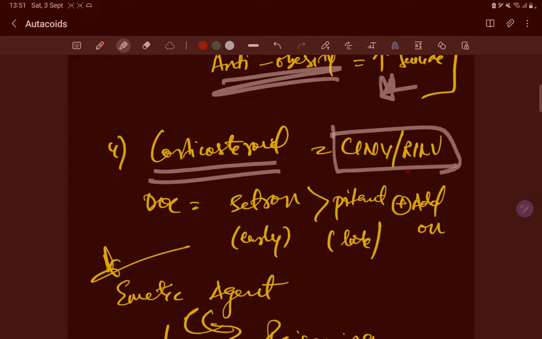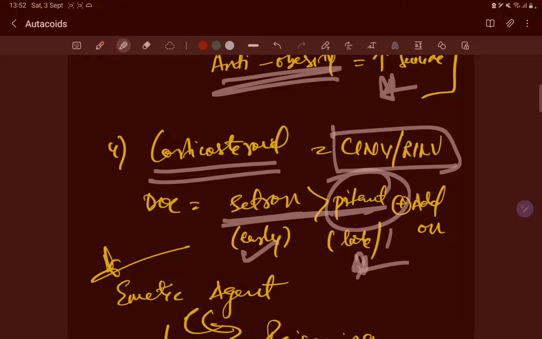Corticosteroids: in CINV and RINV, drugs of choice are the setrons or pitants. Setrons are the early drugs which are given, because in early chemotherapy-induced or radiotherapy-induced nausea and vomiting, setrons are used, but later, after 24 hours, pitants are the drug of choice. Okay, but corticosteroids will be an add-on drug.